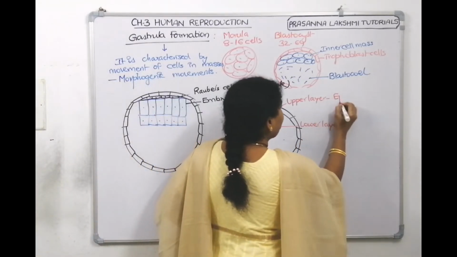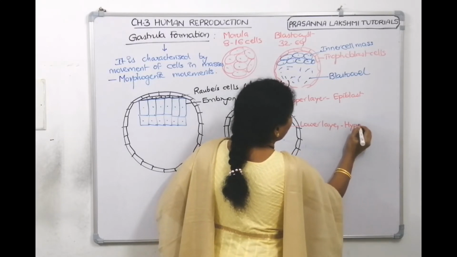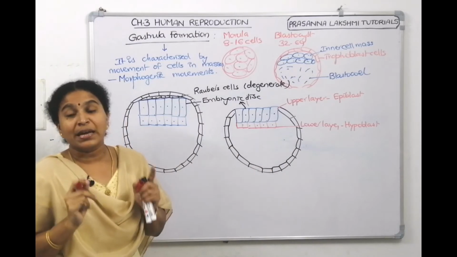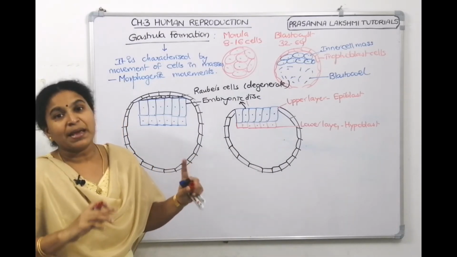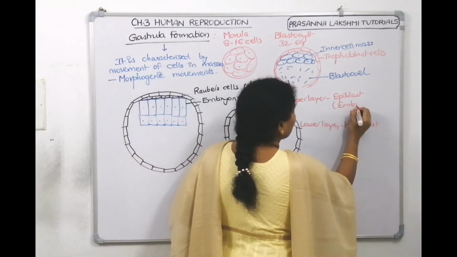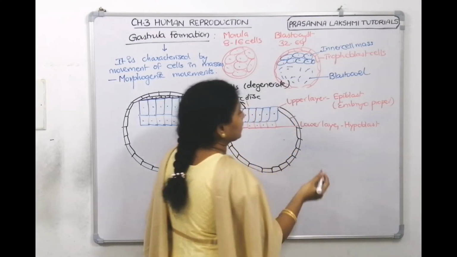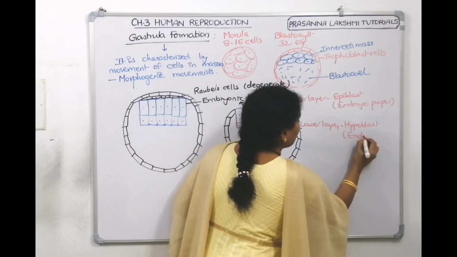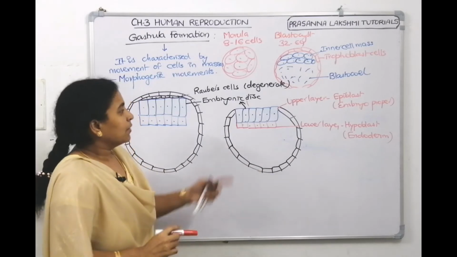What is this called? Epiblast. And what is this called? Hypoblast. The epiblast cells will form the embryo proper. Hypoblast cells are going to make endoderm. Now, the epiblast cells will form the embryo proper. The hypoblast cells will form endoderm, right? So now, what happens now?